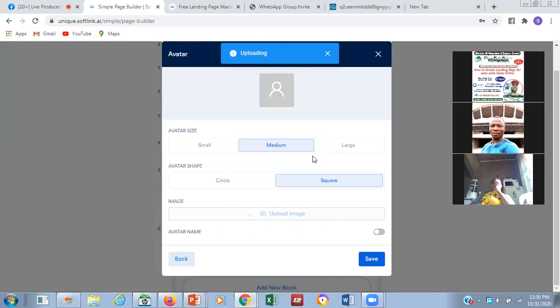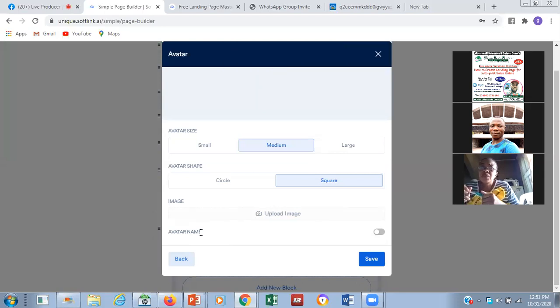So we are uploading the square there. After that, we'll change the avatar name. Now let's look at the avatar name. It can be, for example, since we have put food, the name of the food, so that people will know the name of the food that we are putting. If it's a testimony that we are using it for, then you put the name of the person giving the testimony. So these are the areas where you need to know how avatar works. You can see uploaded successfully.